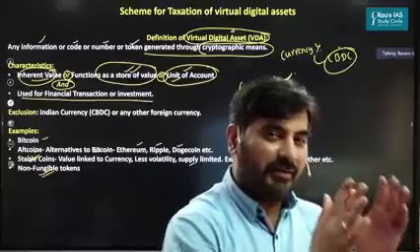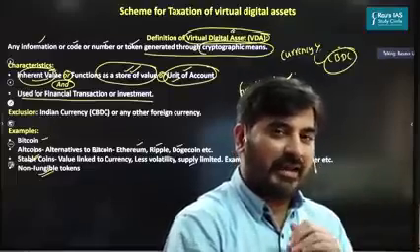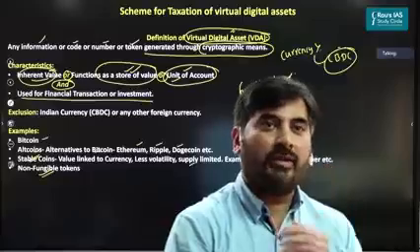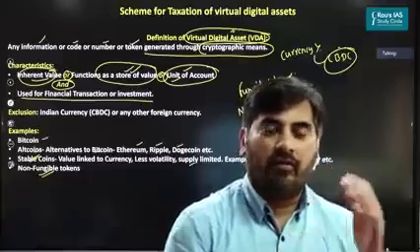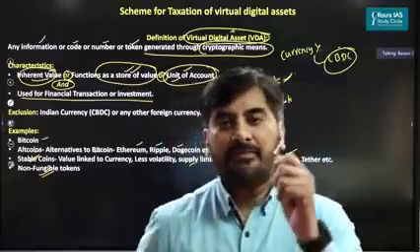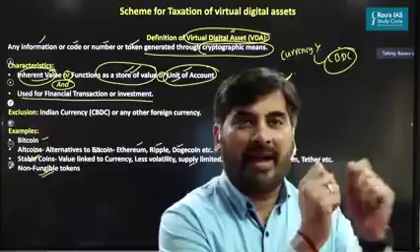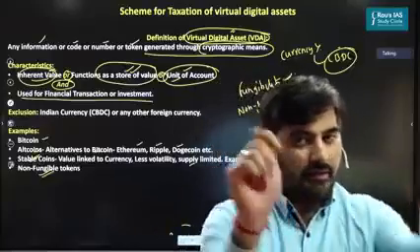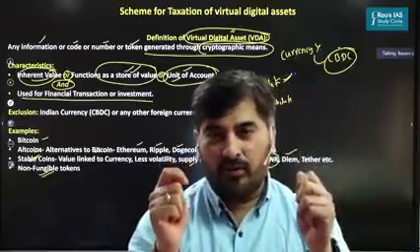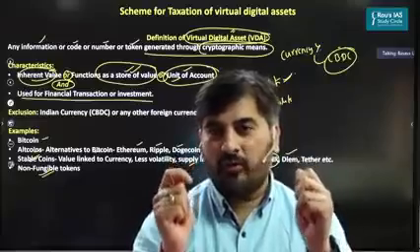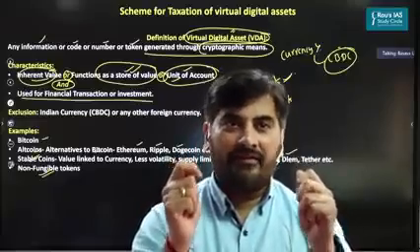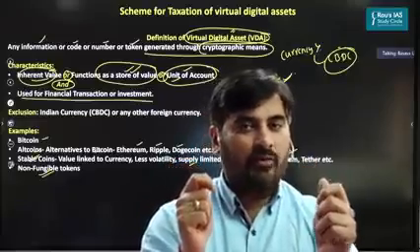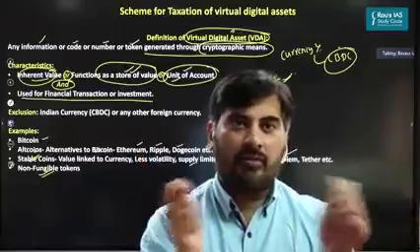But let me simplify this further. The best example of fungibility is the rupee or money itself. For example, let's say I have two 10 rupee banknotes. These two banknotes have the same value, right? One 10 rupee banknote can be easily replaced with another 10 rupee banknote because the value is the same.